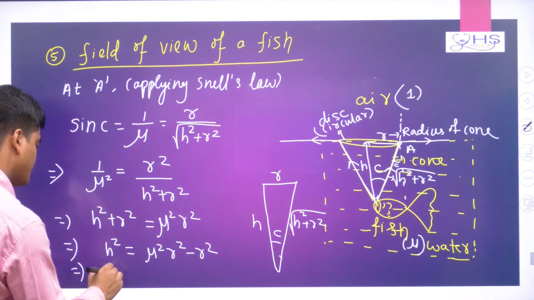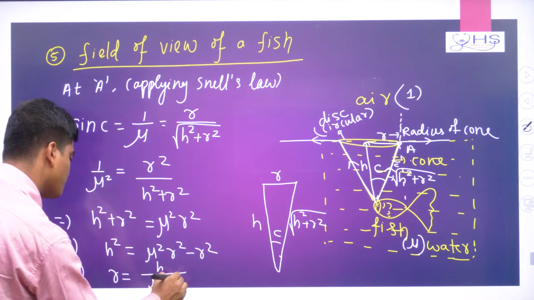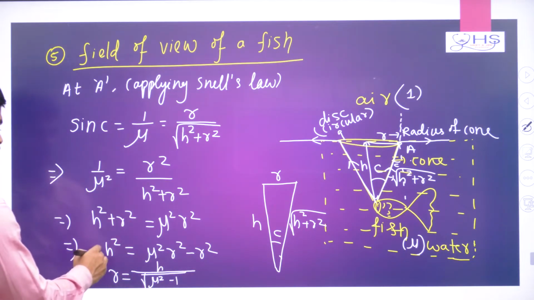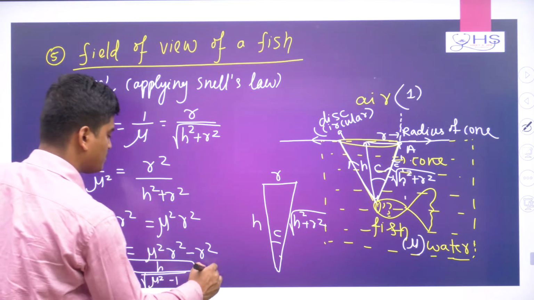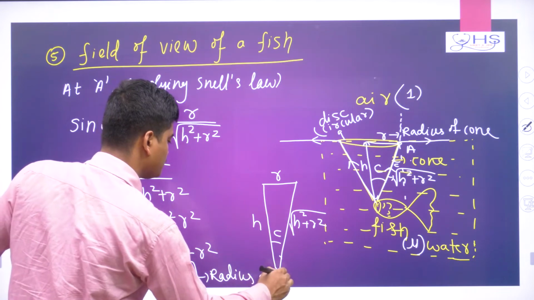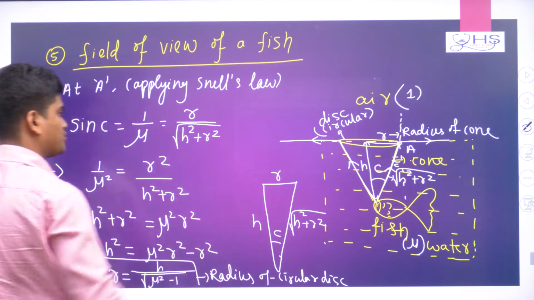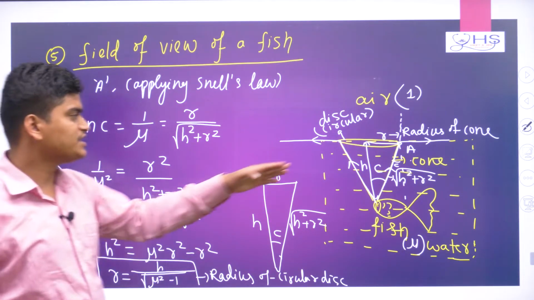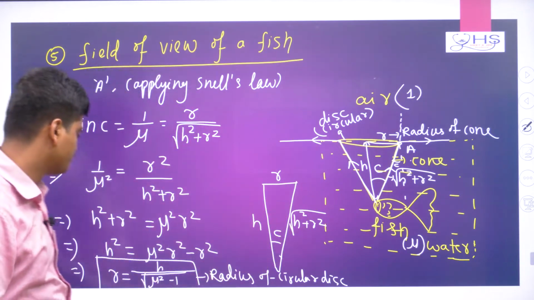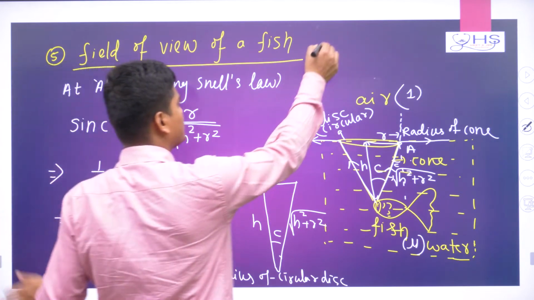Okay, so here it is, r is nothing but h by root of mu square minus 1. So this is your radius, the radius of the circular disc. A disc-style structure is coming, so within this region only this fish can see. Apart from that it cannot see. So that is the radius.